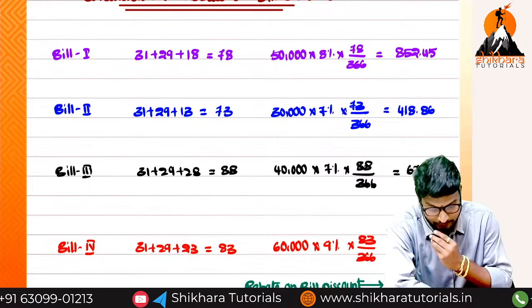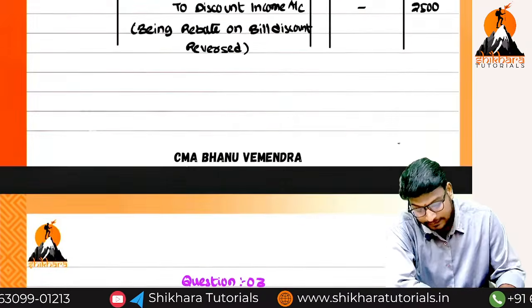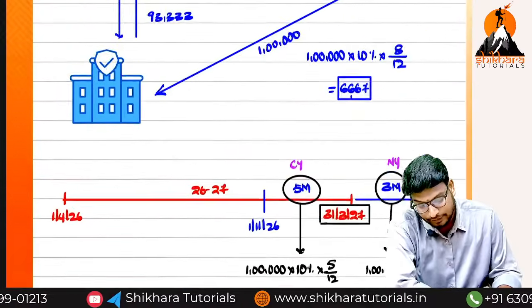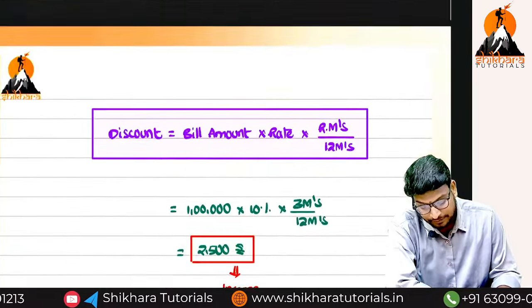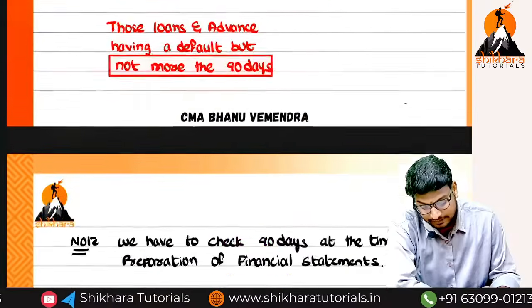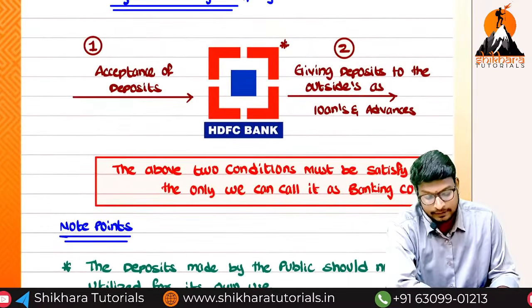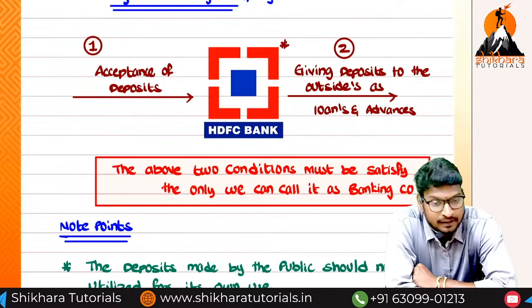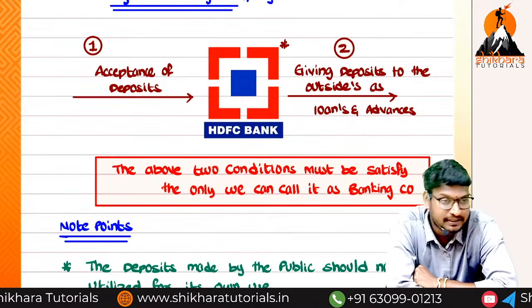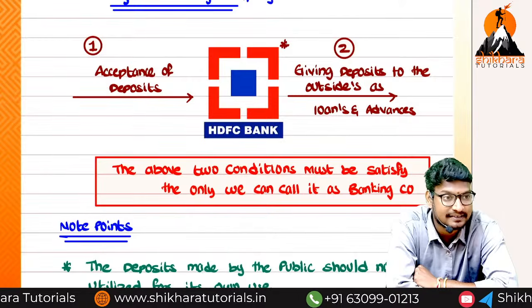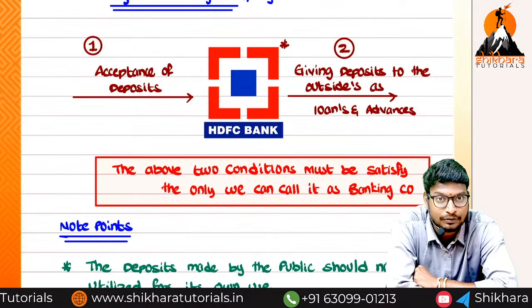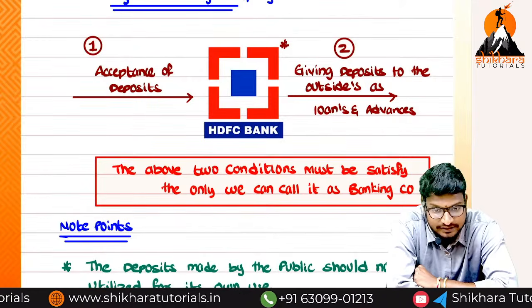Okay guys, to summarize, in today's class we have discussed the following. We have completed three main discussions. What is the first one? The meaning of banking. Banking needs to satisfy two conditions: they must accept deposits and they have to give loans and advances to outside persons.